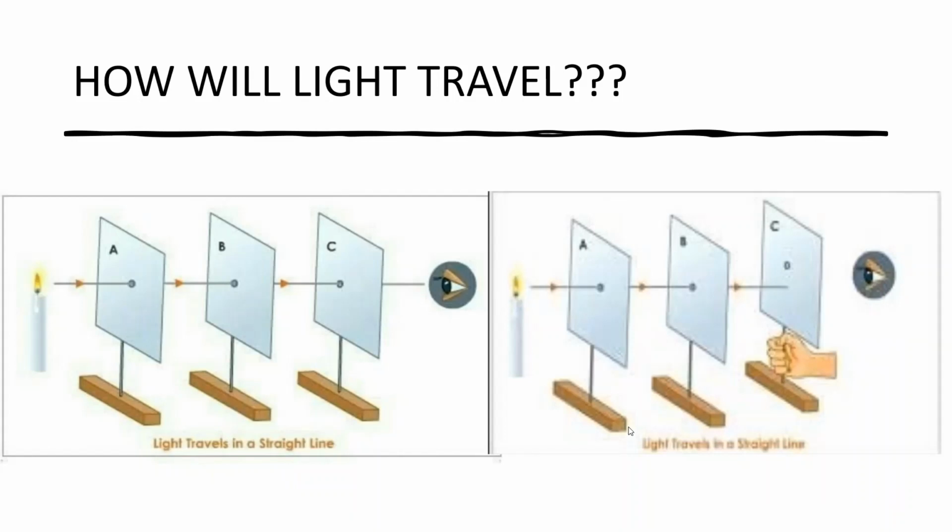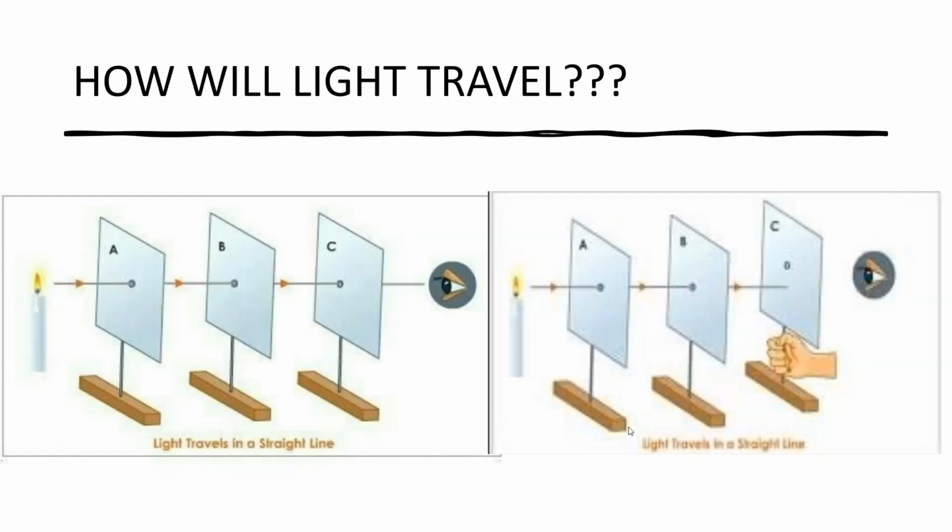Now we saw that light is emitted. If we take natural sources, the sun is somewhere millions of kilometers away from the earth, but how are we seeing the light from the sun? Because light travels from place to place. Then how does light travel? Light always travels in a straight line. You need to remember that. Light always travels in a straight line, straightforward, always straight.